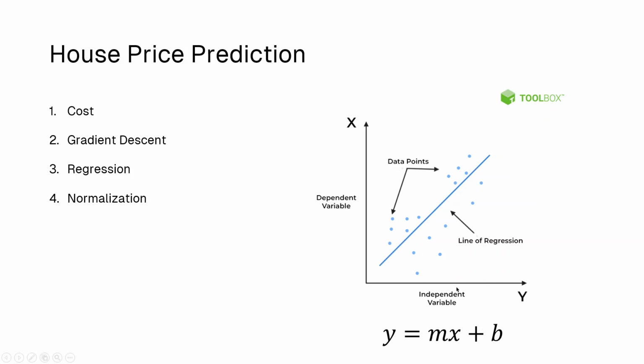So let's say I take this point. This is the price. I want here. Let's use a pen tool. So I take this point, and my actual price will be somewhere here, but according to my model, the price will be somewhere here. So the price according to my model is a little different, maybe about 50k different. This difference is called the cost.